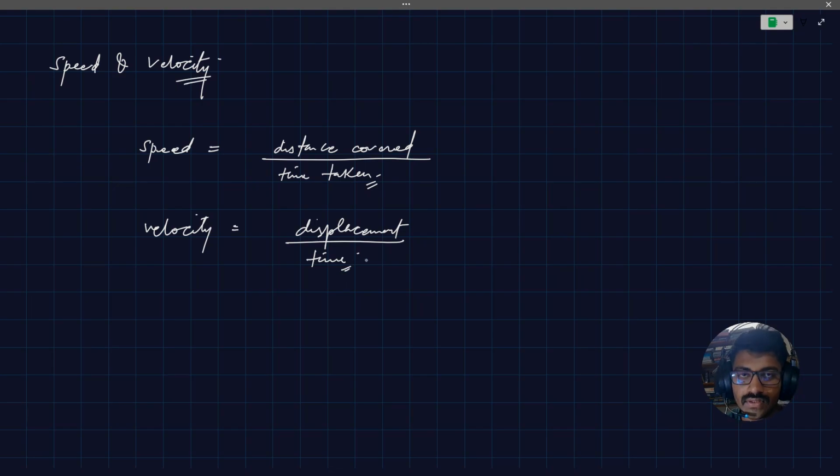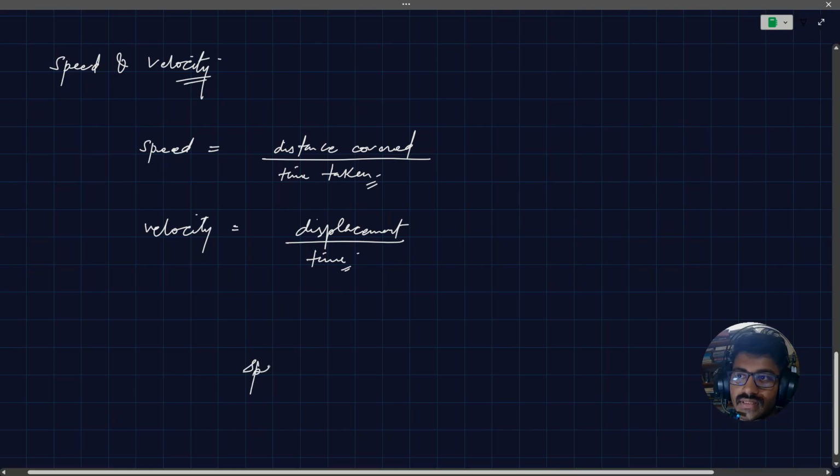Now, let's try to understand this with the help of an example. Imagine you are starting from your home at 8 a.m. in the morning and you have to get to a destination which is 100 kilometers away. By the time you reach, it is 10 o'clock the same morning. If I ask you to calculate the speed of the vehicle, you'd say we started at 8, reached at 10, so that's 2 hours, and in those 2 hours we covered 100 kilometers, so the speed is 50 kilometers per hour.